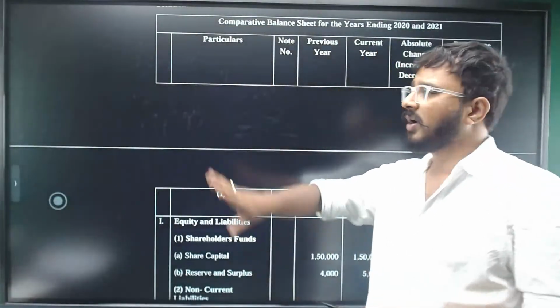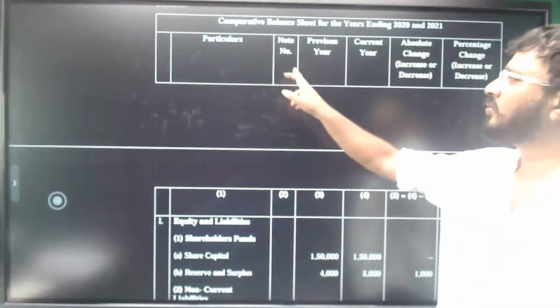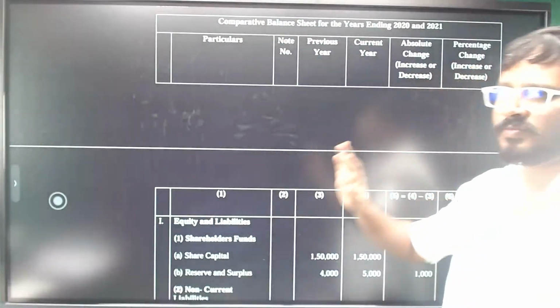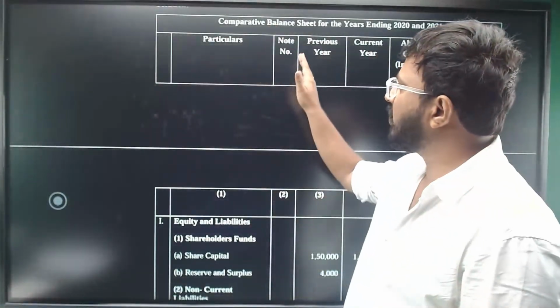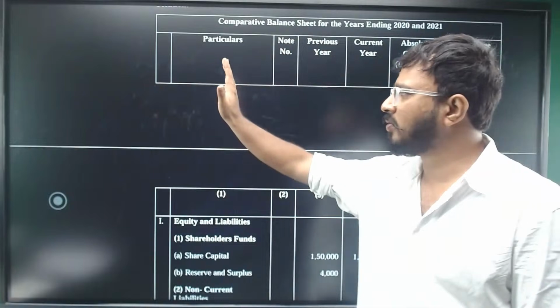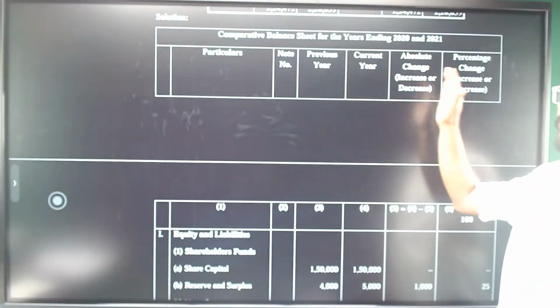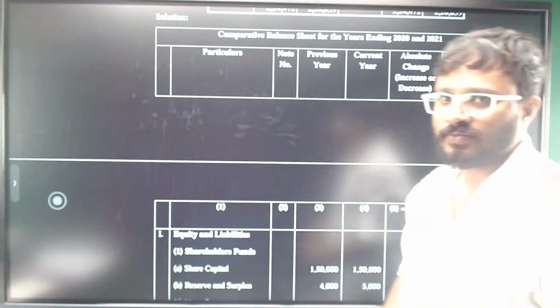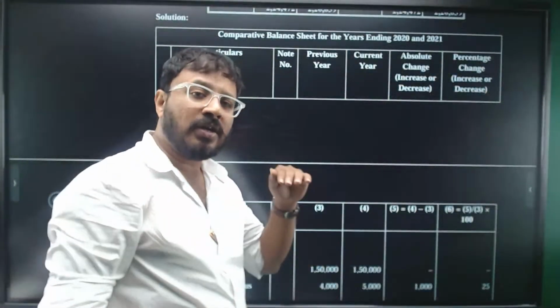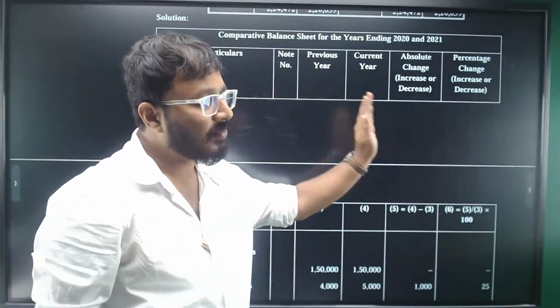How many columns are there here? 1, 2, 3, 4, 5, 6 columns. I would suggest you need not even prepare the note number. You go with the particulars, previous year amounts, current year amounts, the absolute change and the percentage change. If it is a comparative profit and loss statement, the format is also the same.